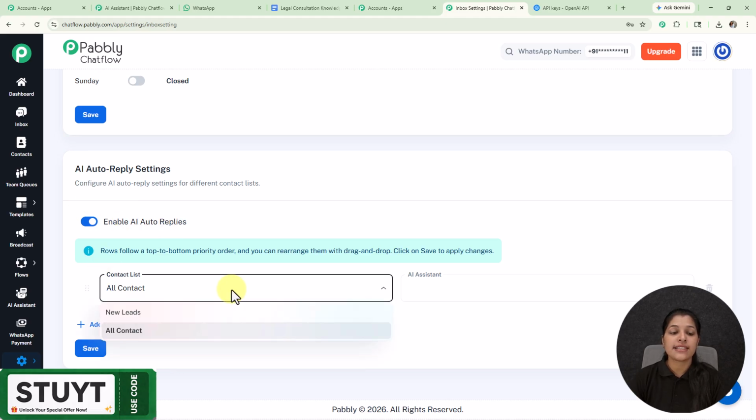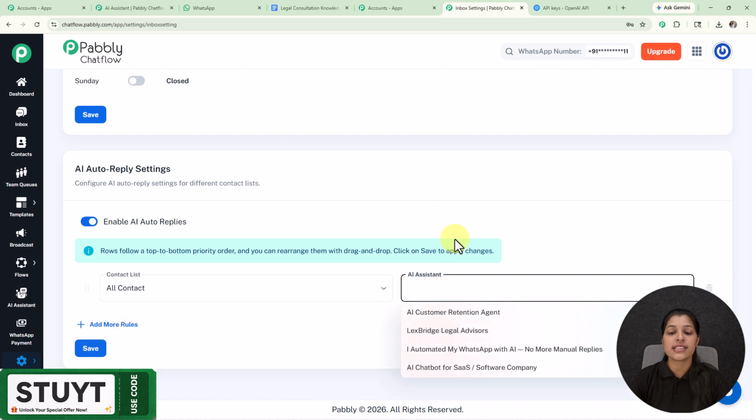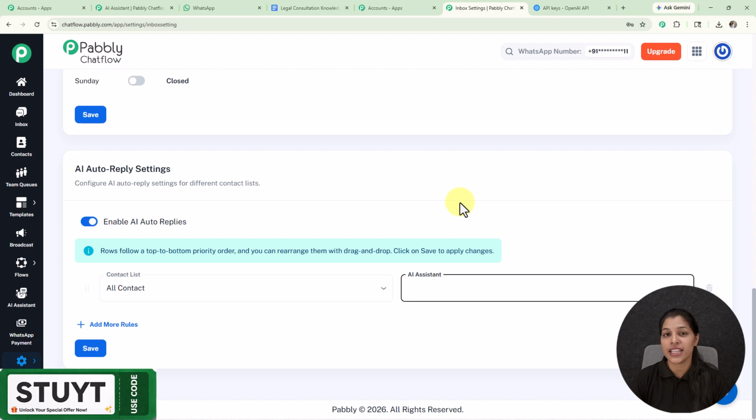And from here you can select either all your contacts or a particular contact list for which you want to enable this AI assistant. And from this field of the AI assistant you can select the AI assistant which you want to enable. So this is the simple process for enabling AI assistant for all your contacts.